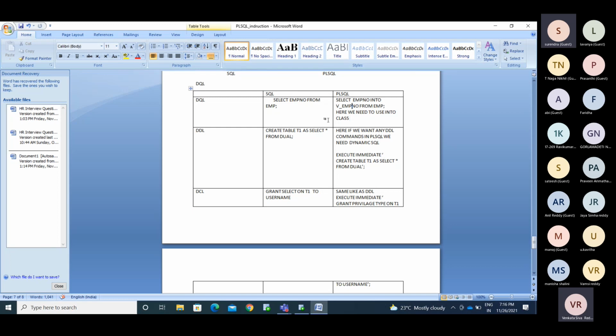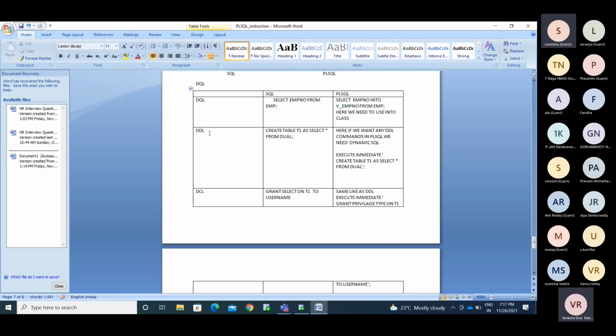For every column, there needs to be one variable. If we use a star, how can we manage that? These are things we can see later. Now we will see the individual columns. If you want to use the select query in the PL/SQL block, we need the INTO clause. Why do we need the INTO? It's a temporary space where you are staying here. It is not your permanent space.